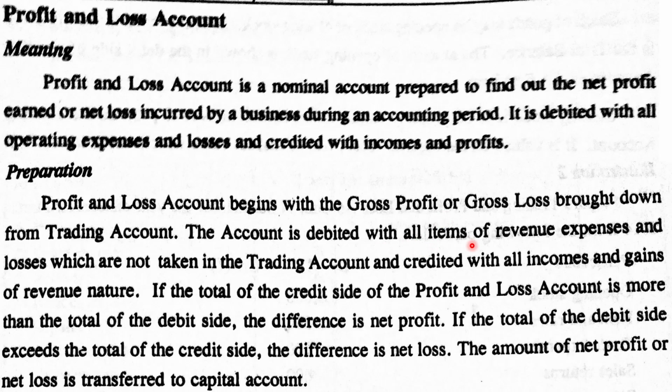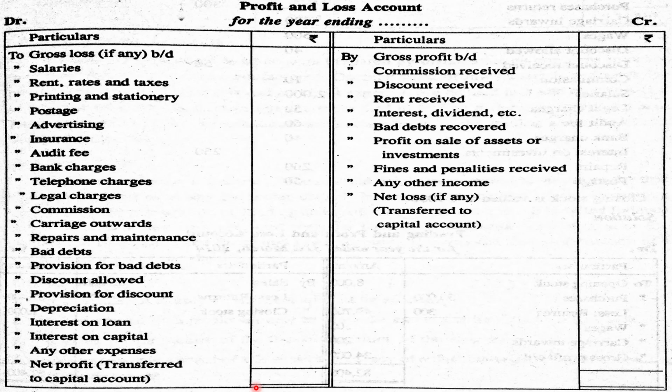Then the account is debited with all revenue expenses and it is credited with all incomes and gains. If the credit side of the profit and loss account is more, we get net profit. If the total of the debit side is more, we get net loss. The amount of net profit or net loss is transferred to capital account. If it is net profit, it will increase the capital, and if it is net loss, it will decrease the capital. This is the format of profit and loss account.